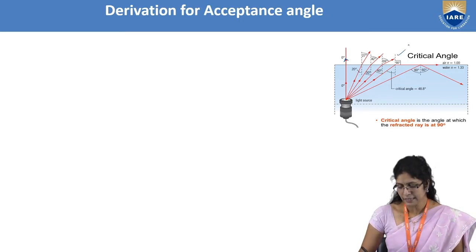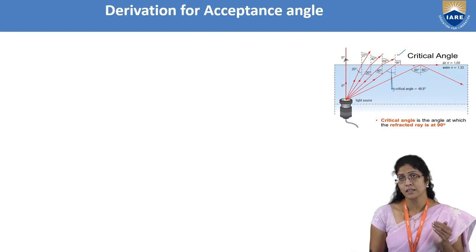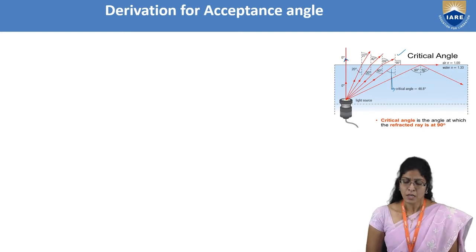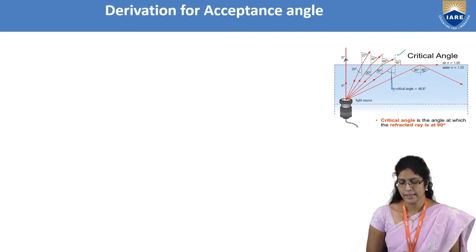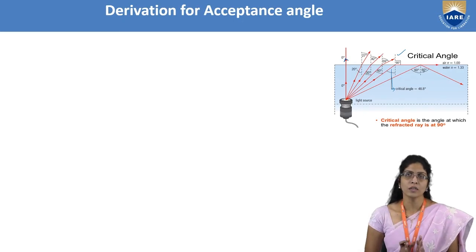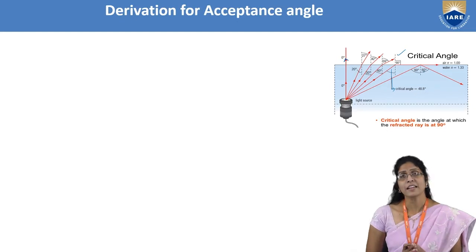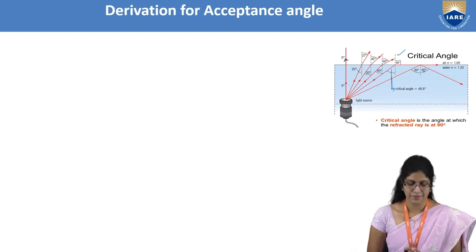At one particular angle, the angle of refraction becomes 90 degrees, and beyond that angle, which is known as the critical angle, the light doesn't refract anymore but undergoes reflection. So you are able to understand that beyond a certain angle, reflection can take place. That's what you have seen.